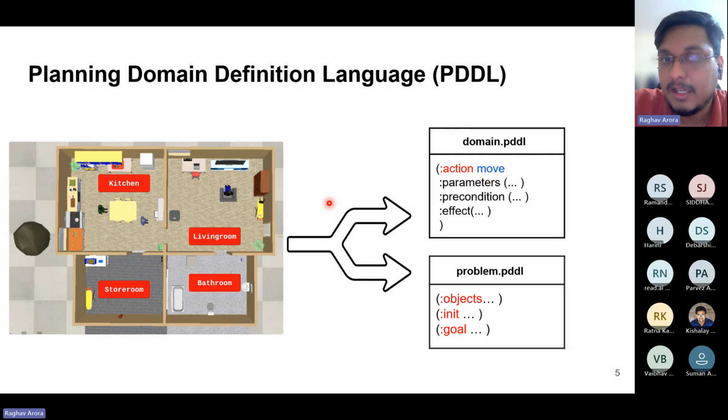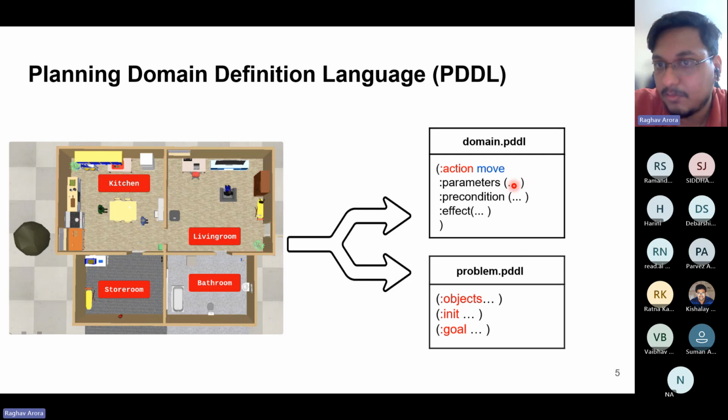For instance, if the agent needs to move, then the parameter would be the ID of the agent that is making the movement. The precondition would be that the agent needs to be at an initial location I, and the effect would be that the agent would end up moving from the initial location I to the end location G.